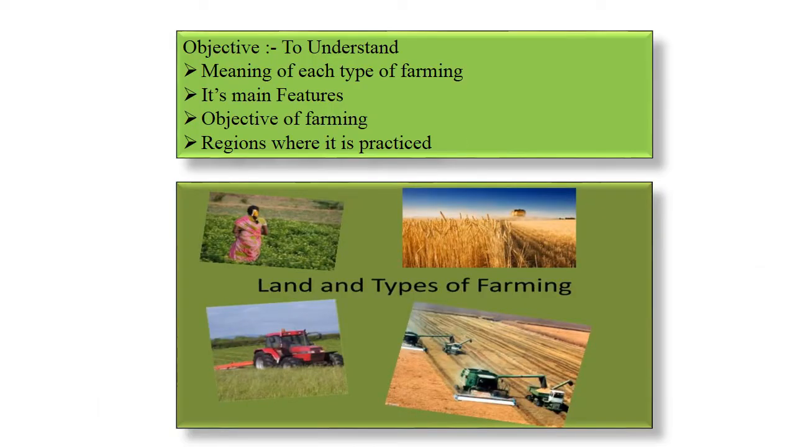First, let's understand what is the objective that the students should obtain from this topic. The first thing is you should understand the meaning of each type of farming. Then you should know the main features of each type of farming and the regions where it is practiced. So these are the three main points that have to be taken care of when you understand this topic. Let's go ahead.